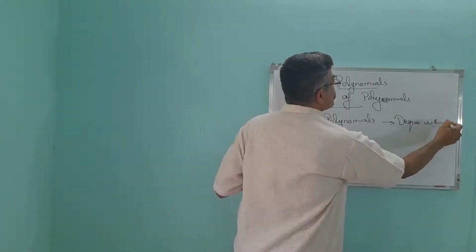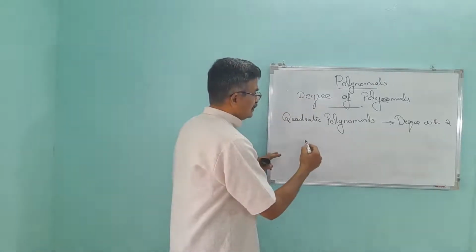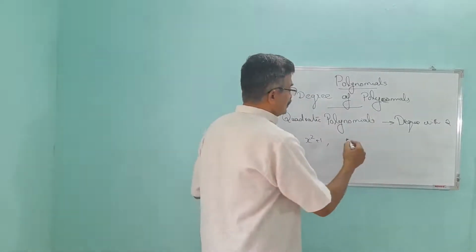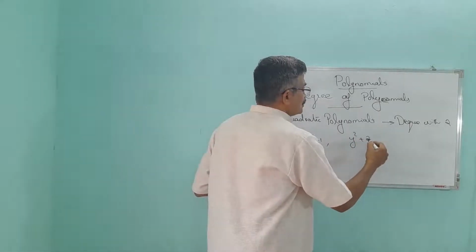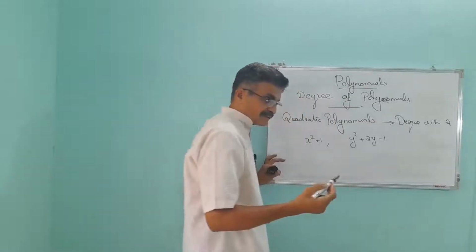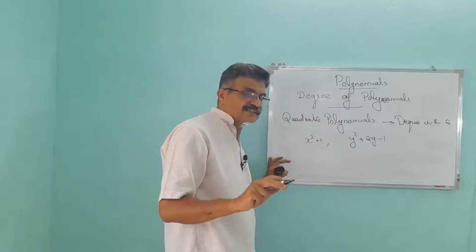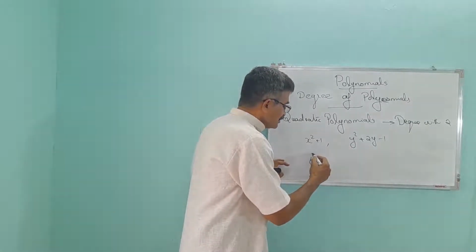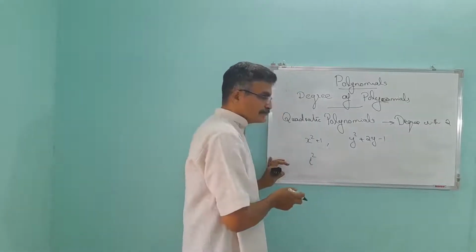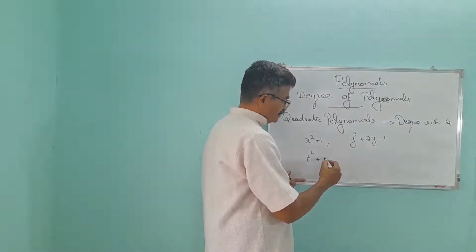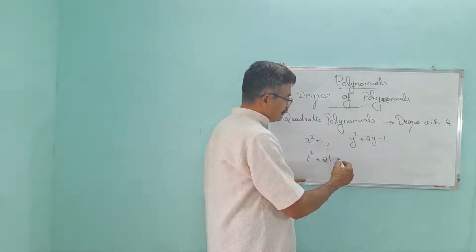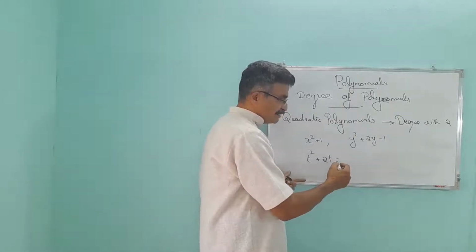Degree 2. Example. Say one example. Yes, x square plus 1. Then another example: y square plus 2y minus 1. Yes. Try to write another example with 4 terms. t square, 2t, minus t.